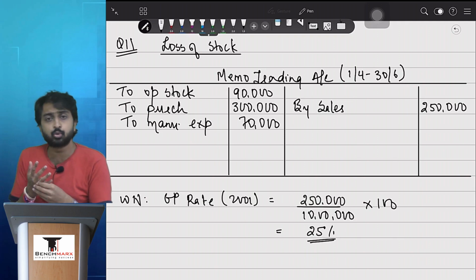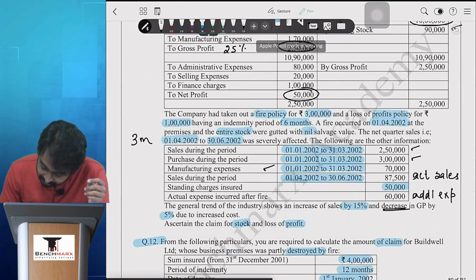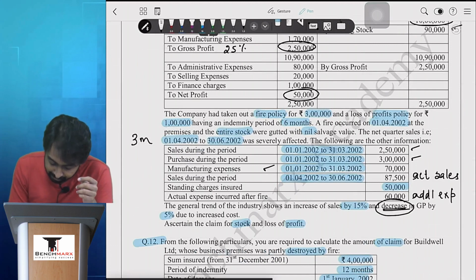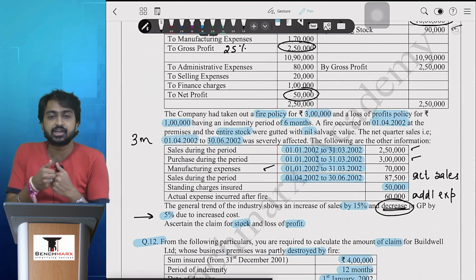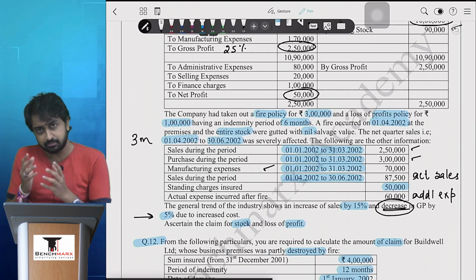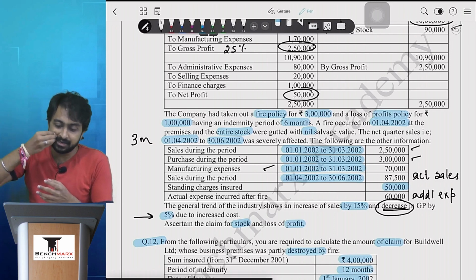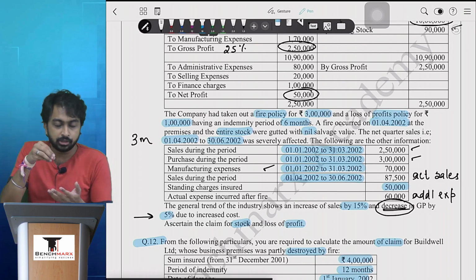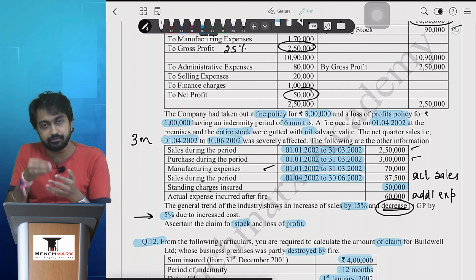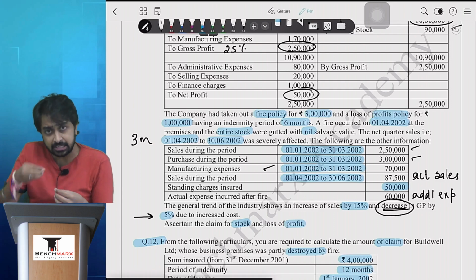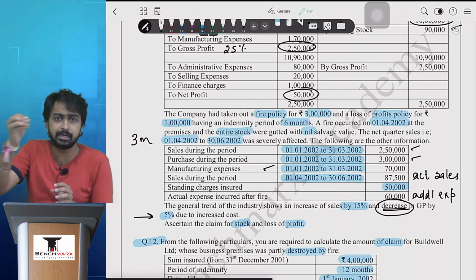लेकिन अगर यहाँ पे तुमको ट्रेंड दे के रखा है, the trend में they have said that there is a decrease in the GP by 5%. Now, normally क्या होता है? You have applied this trend in loss of profit. So you guys think that this trend is only to be applied in loss of profit part. But understand one thing, we are finding the goods lost by fire, which is going to be balancing figure after GP. So if we have the information of the current year GP's trend, we have to apply it wherever, be it loss of profit part or be it loss of stock part.